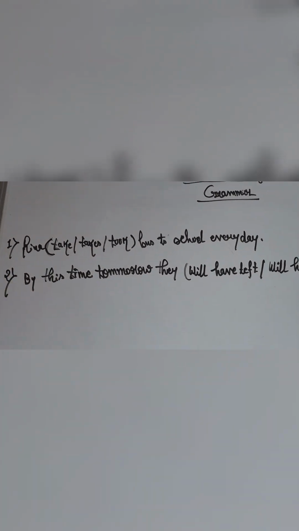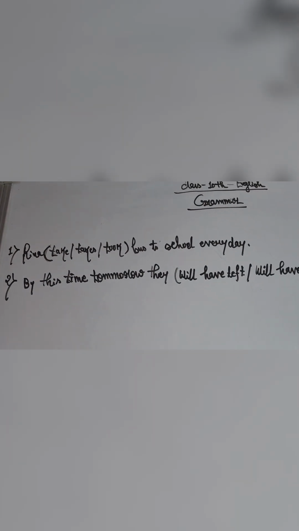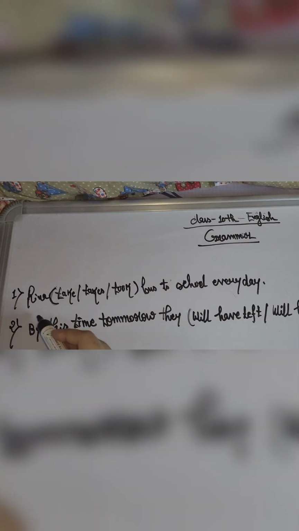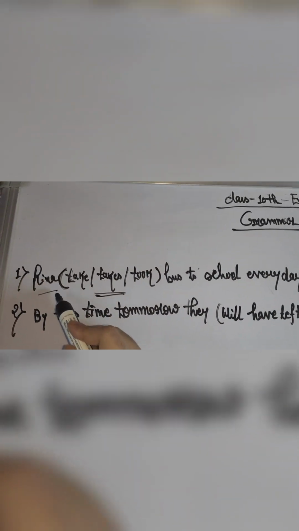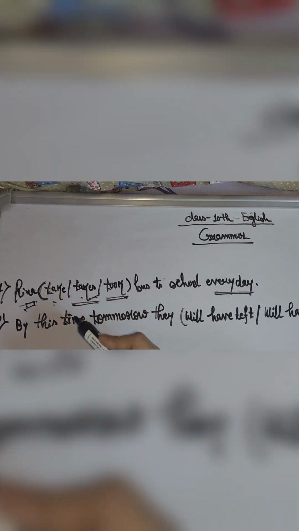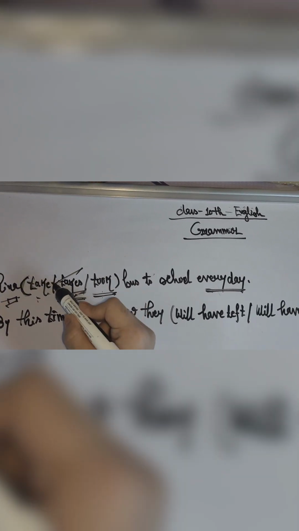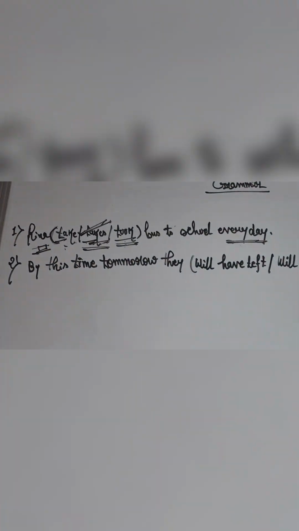Here we see that Corina goes to school every day, and we have to take one of the words from the given options. So here the right option is takes. I will explain why it is right. Just because Corina is a third person singular number. Every day cannot be the reason, whether it is take or takes. So Corina is a third person singular number, therefore it can be takes. Therefore it is takes, not take. So the right answer is takes, because Corina is a third person singular number.